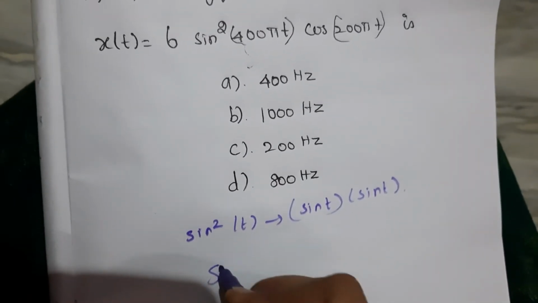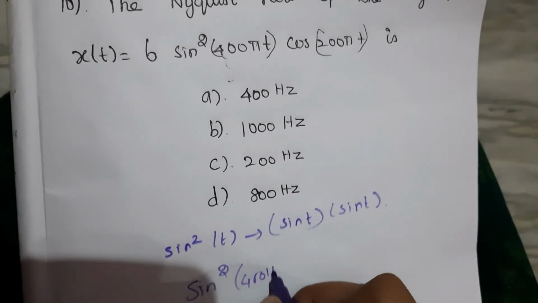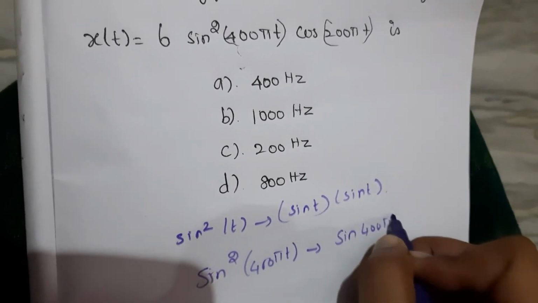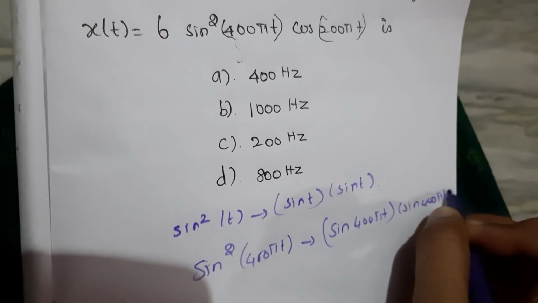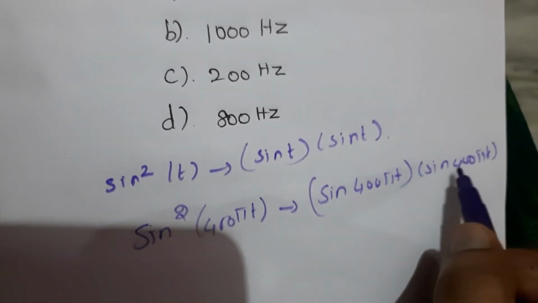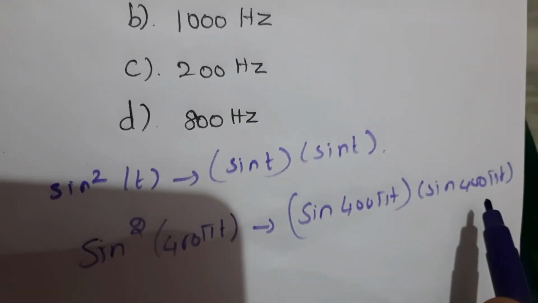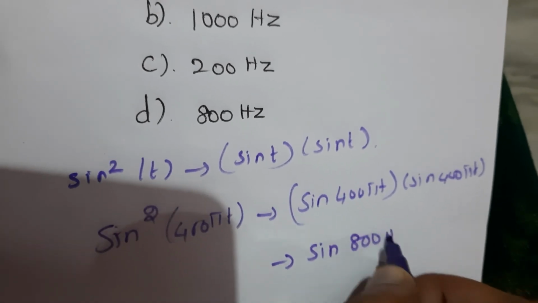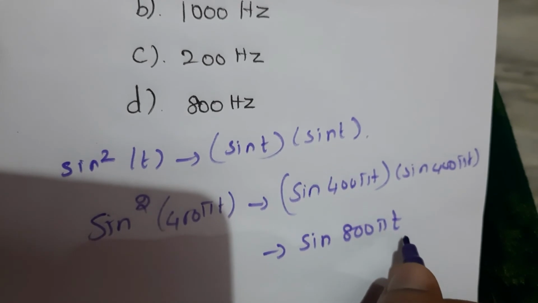So sine square 400 pi t can be written as sine 400 pi t into sine 400 pi t. Now this is a multiplied signal, so we have to add these two. So this becomes sine 800 pi t, since 400 plus 400 becomes 800 pi t.